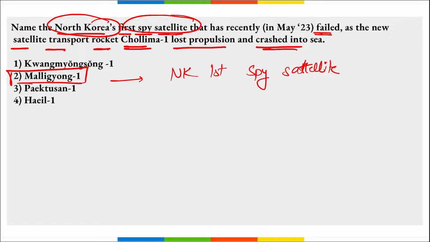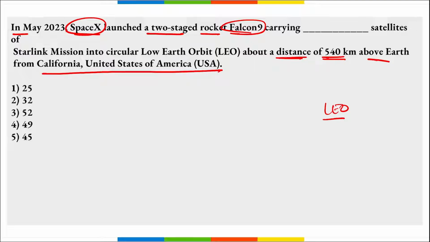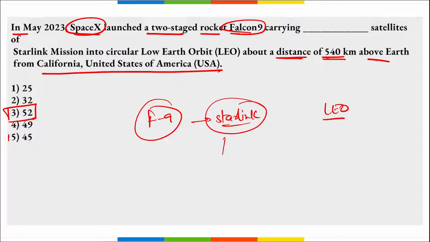Next question is, in May 2023, SpaceX launched a two-stage rocket Falcon 9 carrying how many satellites of Starlink mission into circular low Earth orbit, about a distance of 540 kilometers above the Earth, from California, USA. So remember, in May, SpaceX, using their Falcon 9 rocket, launched 52 satellites of Starlink. And what is Starlink? Starlink is basically forming a constellation around the earth so that they can provide satellite internet even in the remote areas.